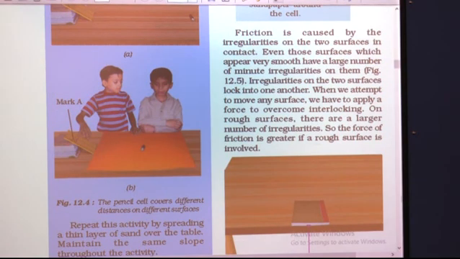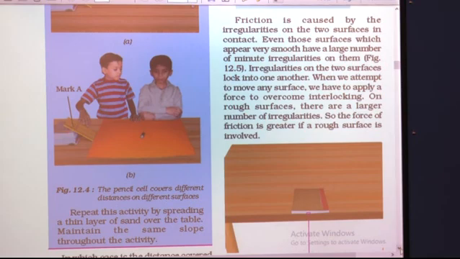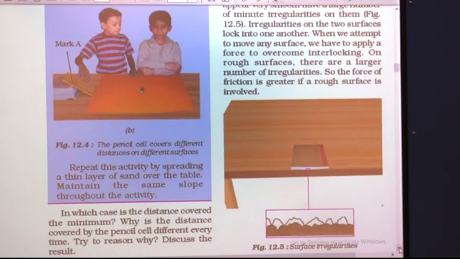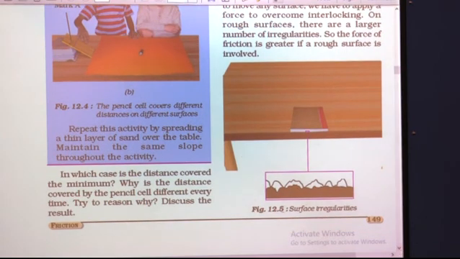So, here again in this activity there are 3 cases. What are these 3 cases? First of all, in all the 3 cases you have to use the same cardboard, keep the same number of books, make it inclined in the same way, and in the first case you have to just allow the pencil cell to roll down from the cardboard or from the wooden board on the table.